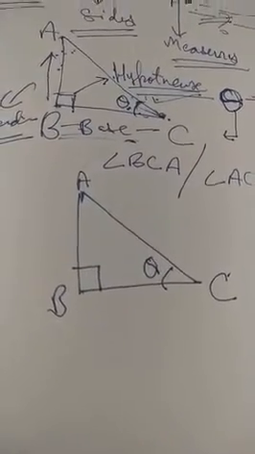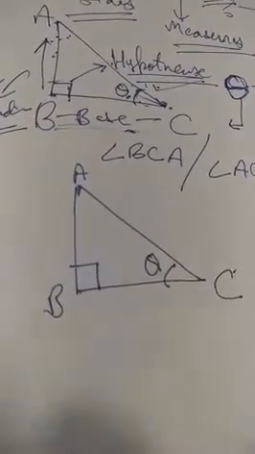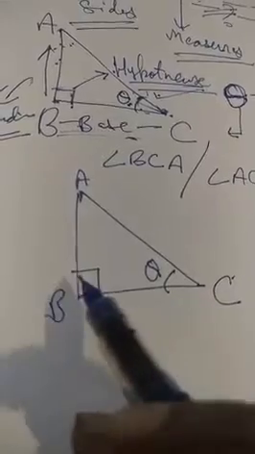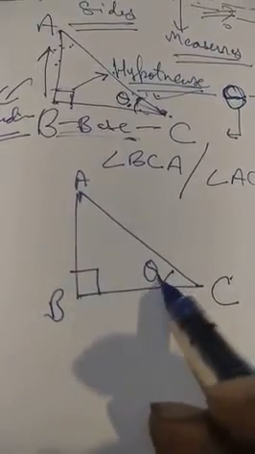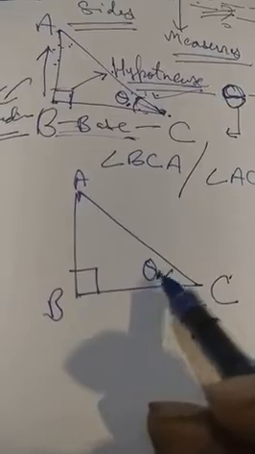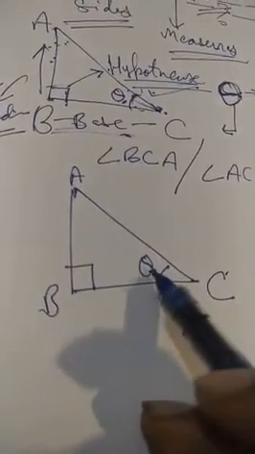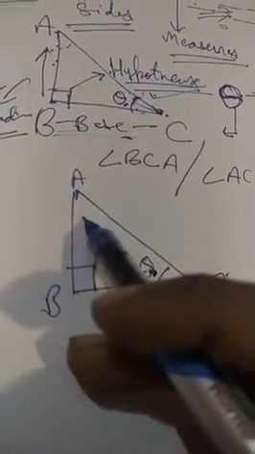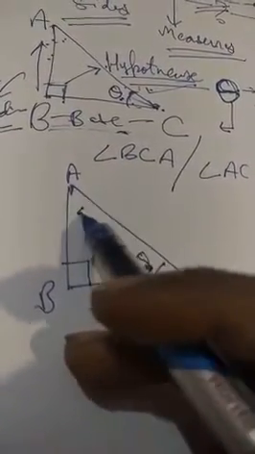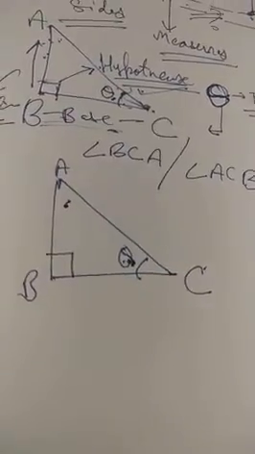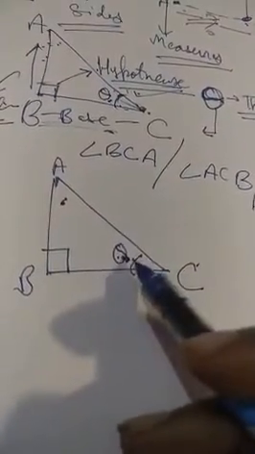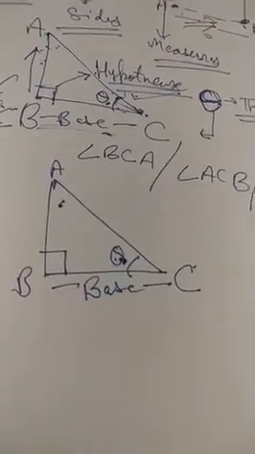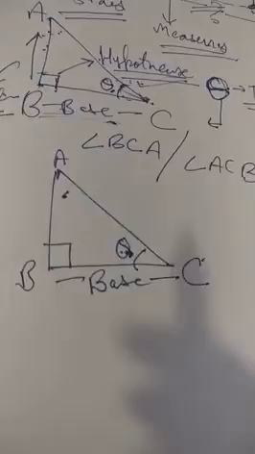Now, I am repeating myself again: the side on which the 90-degree and this theta is written. I'll tell you when we are going to change this angle. We may also have a theta present over here, or maybe alpha, or maybe beta. We will take up those cases also, but right now we have this very angle theta. So this line will be known as the base. Alright children, this line will be known as the base.